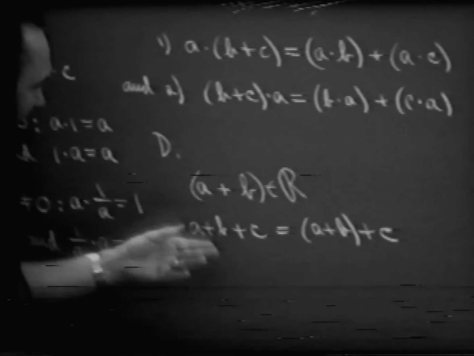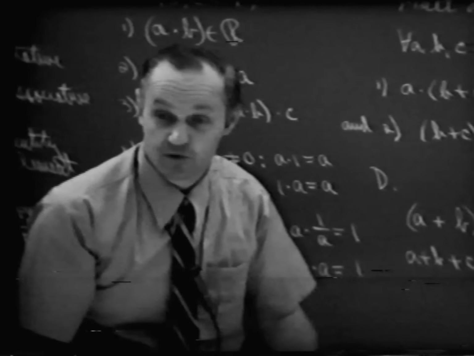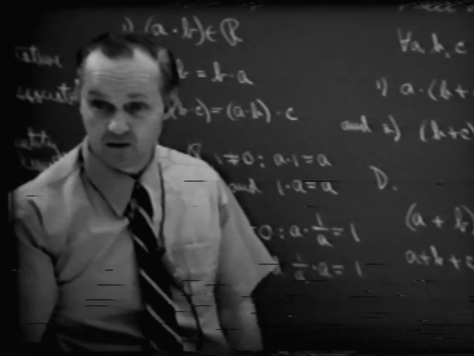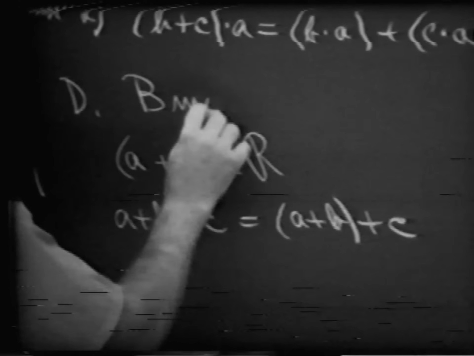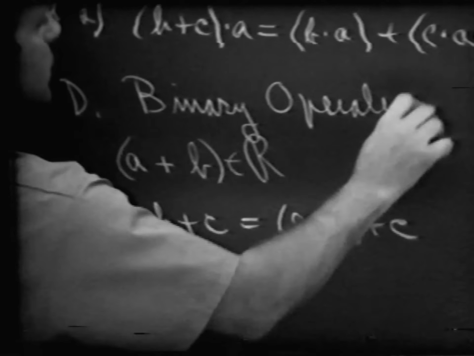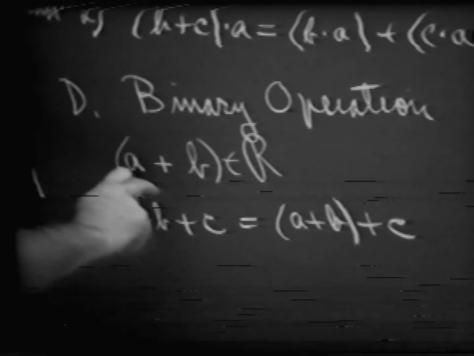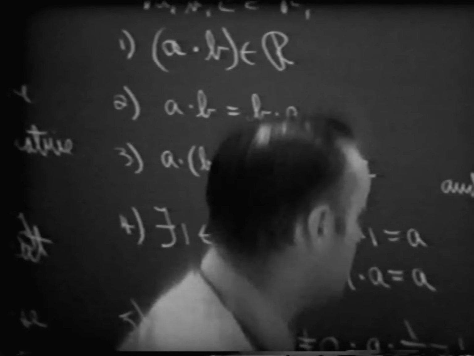And what characteristic do these operations have? You operate on them binarily. Let's call this a binary operation. In other words, addition is certainly a binary operation. We can only add two numbers at a time. And of course, we can also simply multiply two numbers at a time.